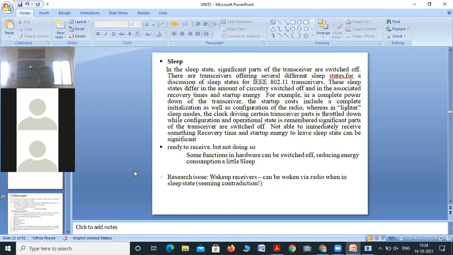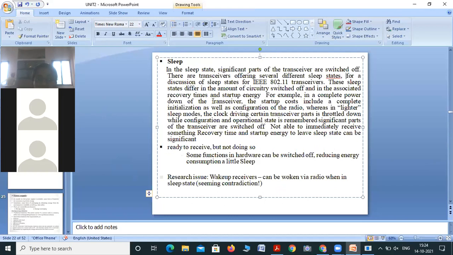Then the sleep state. In the sleep state, a significant part of the transceiver is switched off. Okay, and there are transceivers offering several different sleep states. Okay, for the discussion of sleep states for an IEEE standard 802.11 transceiver, these sleep states differ in the amount of circuit switched off and in the recovery time and startup energy.